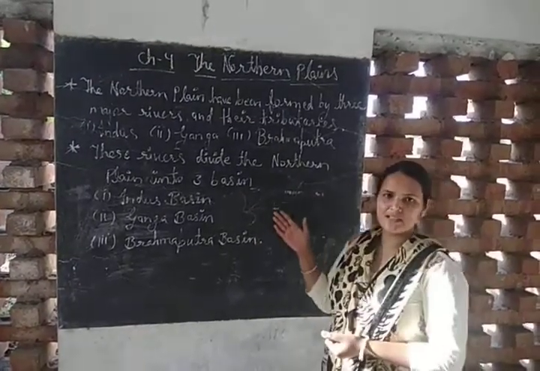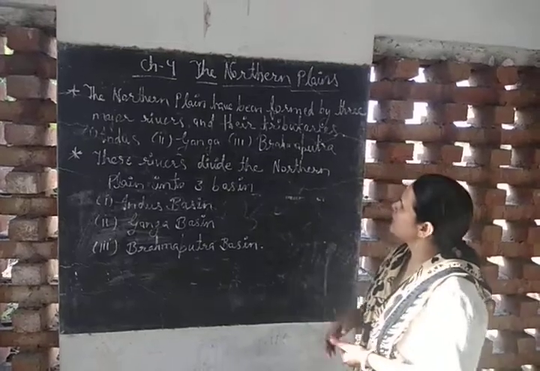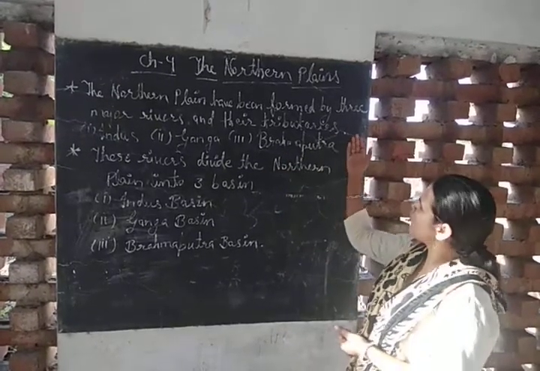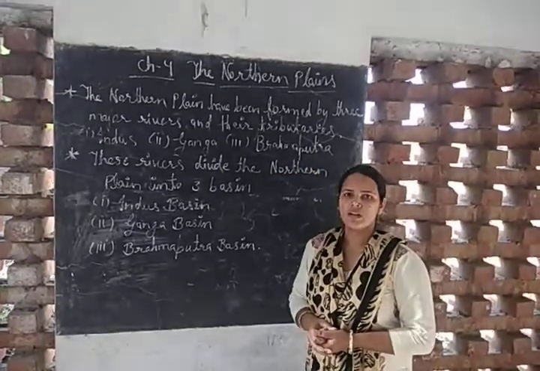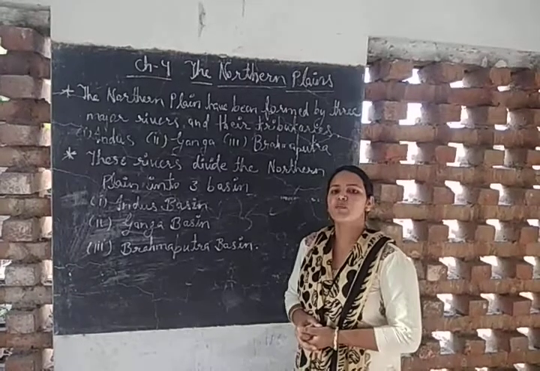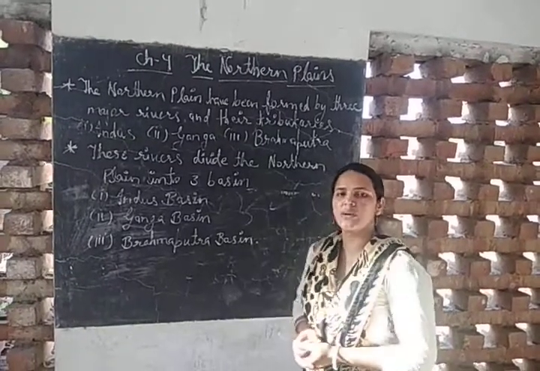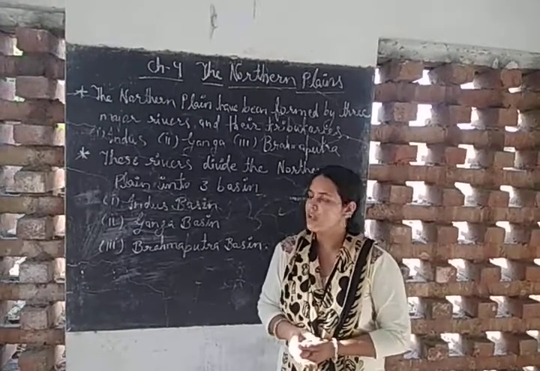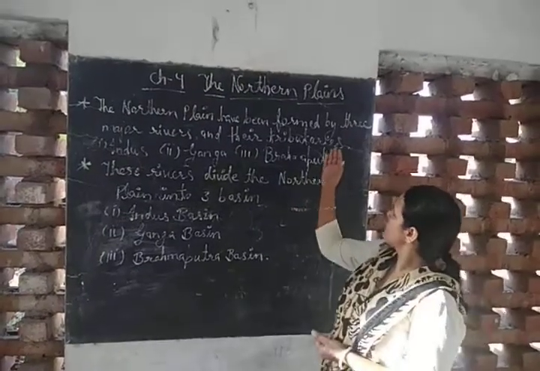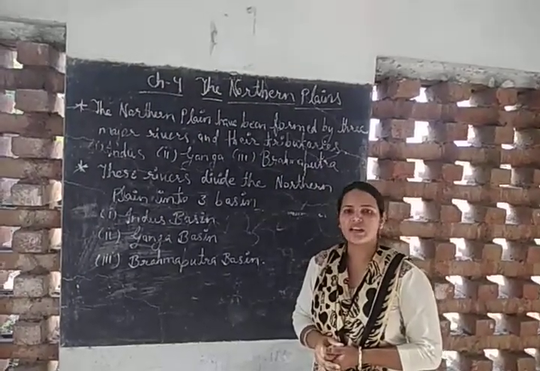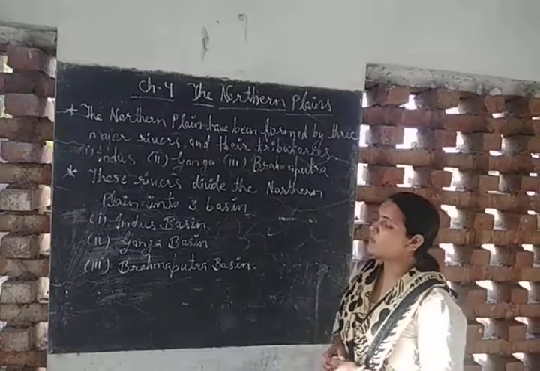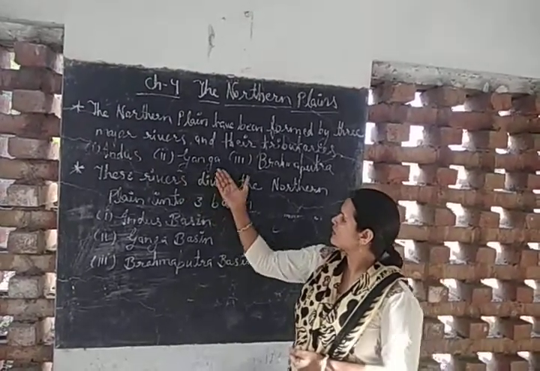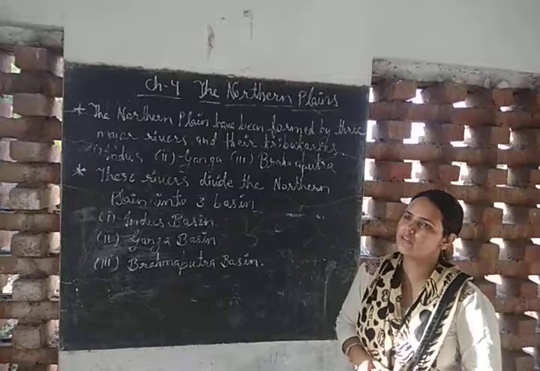So now let's discuss the northern plain. The northern plain has been formed by three major rivers. It is the most fertile region in our country, and agriculture is the main occupation. This northern plain is formed by three major rivers and their tributaries. The three major rivers are the Indus River, Ganga River and Brahmaputra River.